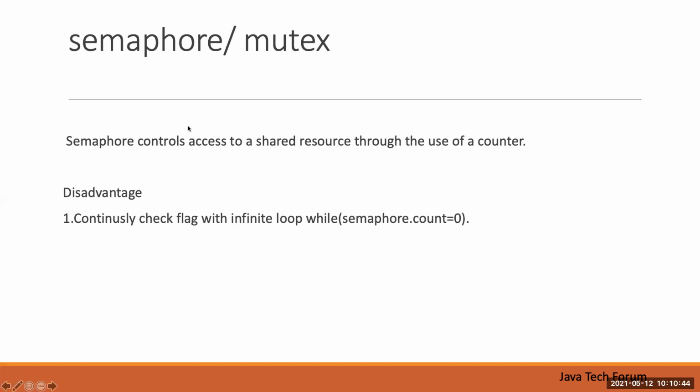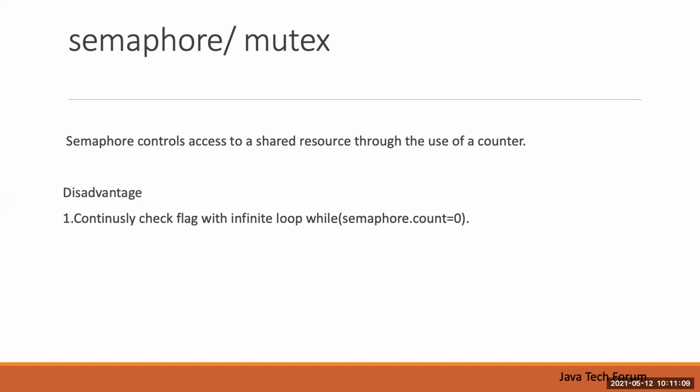The mutex is the same as a semaphore, but in a semaphore you can keep incrementing the count: one, then two, then three, and whenever you release a lock, you can unlock it. It means you can allow any number of concurrent accesses. Let's say for a common resource you want to allow 4 concurrent accesses, then you can define 4, and up to 4 you can allow.